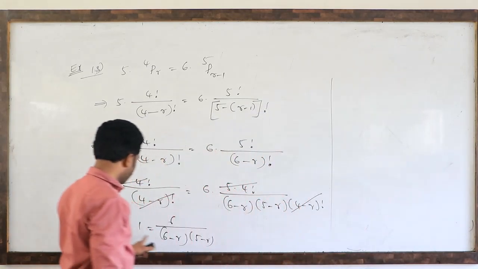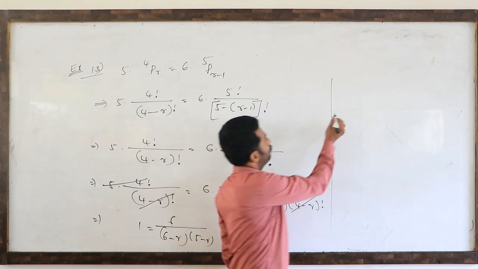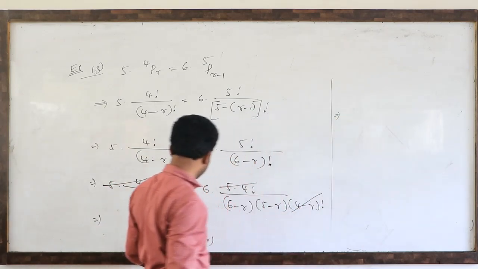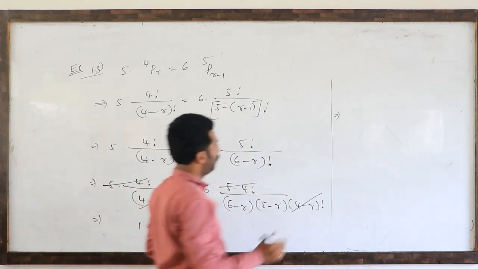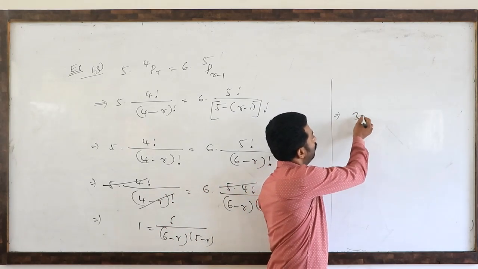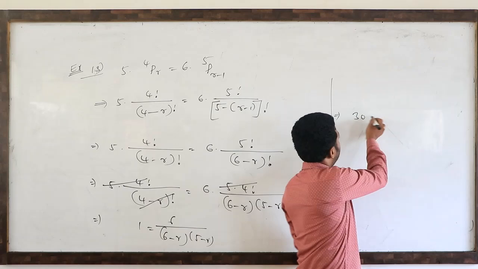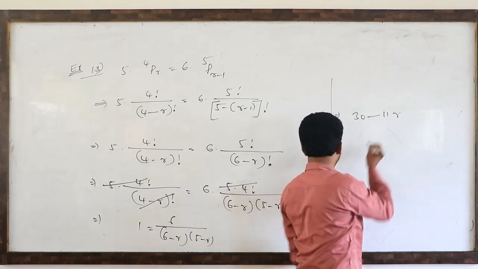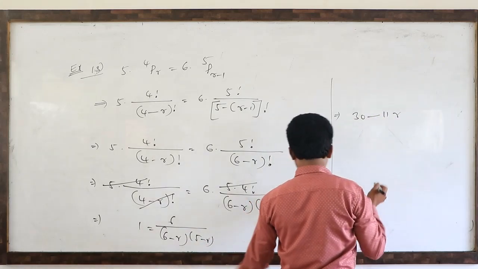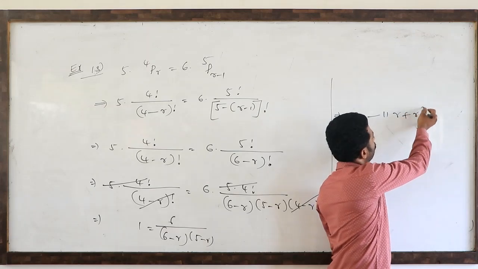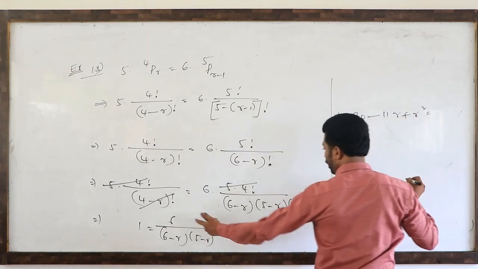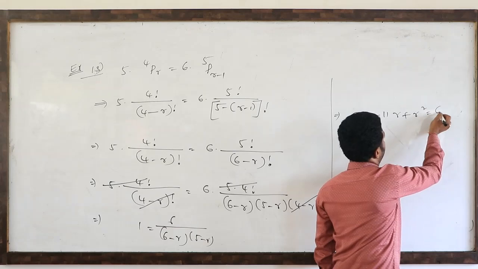So just a cross multiplication. So now we multiply these two terms. 6 5s are 30, minus 5r, minus 6r, minus 11r, minus r into minus r, plus r square, equals here 6.